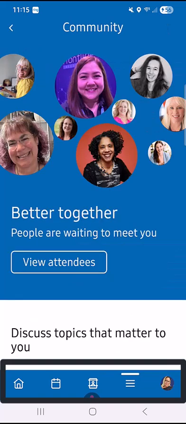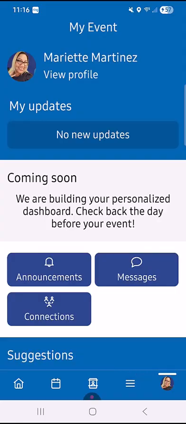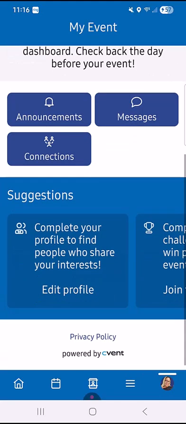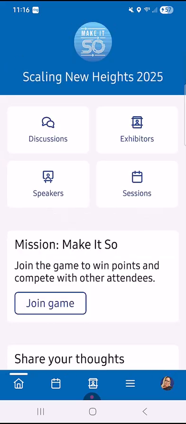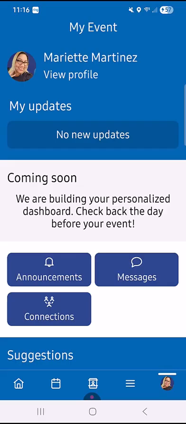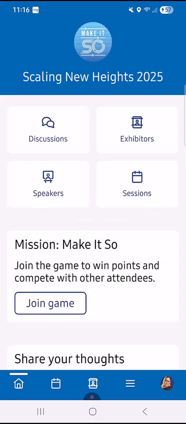And then you have the rest of the community, I would say, which again, these are your people. And then lastly, we're back here on the last right icon, which again we started with from the beginning. So now you know: you jump into your Make It So app, you start on the far right, you make sure everything looks good in your profile and in your settings, and then you go back to the far left and you take it from there.